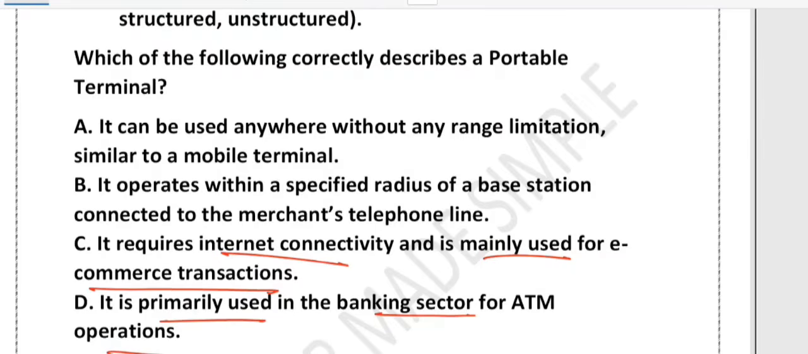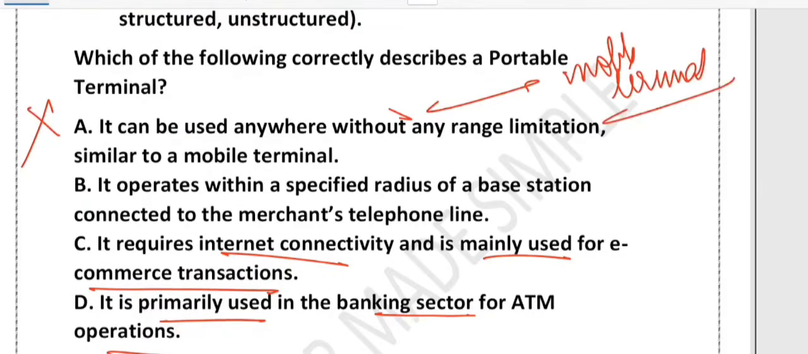Now let's look at option A. Option A is wrong, right? Why is it wrong? Let me explain. It is wrong because it describes a mobile terminal, which works anywhere with network coverage. A portable terminal has a limited range, right? So that is all about a mobile terminal, which works anywhere with network coverage. A portable terminal has a limited range.